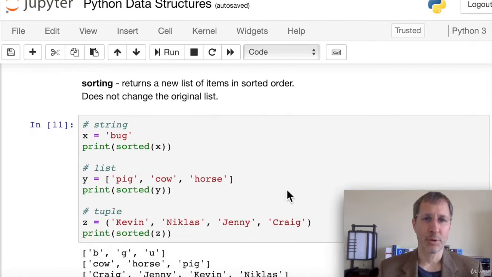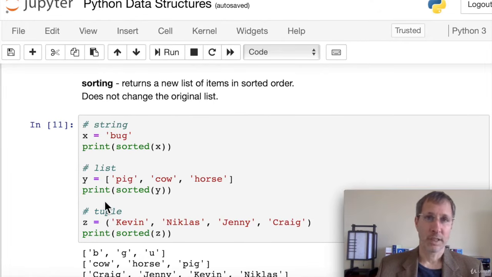Sorting returns a new list of items in sorted order, but it returns it as a list. So here we have a string, bug. We print the sorted version of x, and what we get back is the letters separated and sorted as elements of a list. Our list example, it sees that these are strings, it puts them in sorted order, and it returns the list in sorted order.